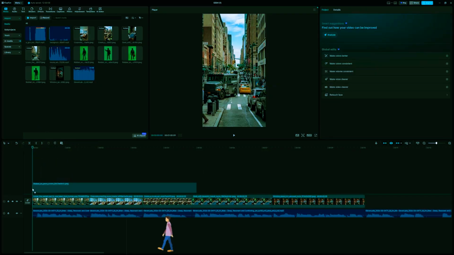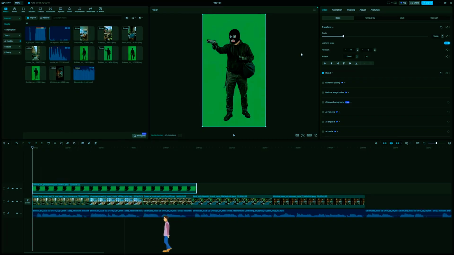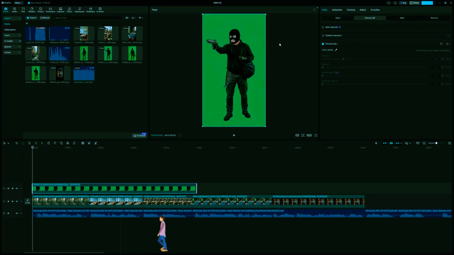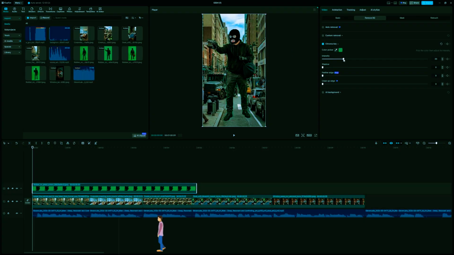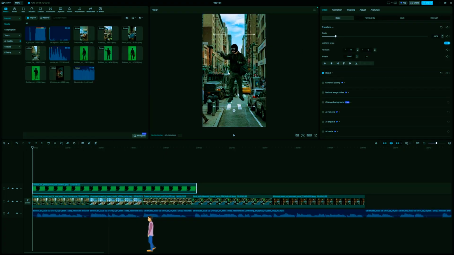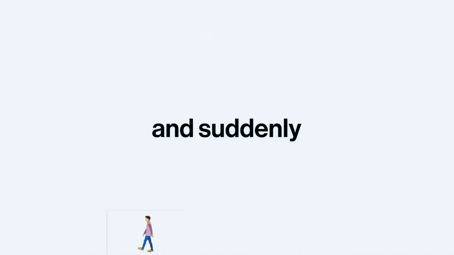Now for the magic trick. I am dragging our green screen image of the robber onto a brand new layer, right above the backgrounds. I go over to the right panel, smash video, hit remove BG, and activate the chroma key. I grab the color picker, click on the neon green, and crank that intensity slider up until the green is completely wiped from existence. I scale him down, drop him onto the street level of the background, and suddenly he is actually living inside the scene.